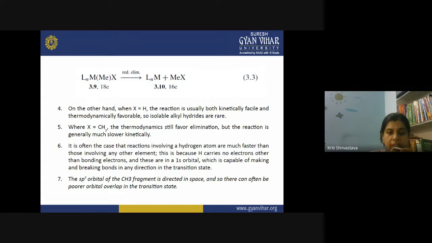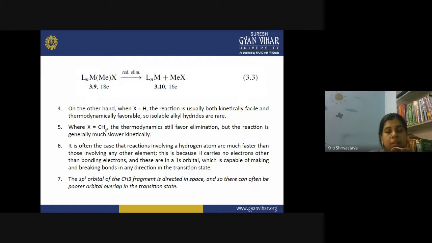What conclusion we can draw here is, during the reductive elimination reaction, the decomposition pathway is followed very quickly and favorably when I have hydrogen here. But when any other group is present, like if I have a halide group attached here, then this reaction will not take place at all. And if I have any other alkyl group here in the place of X, then also this reaction will not take place at all. And why is it so?